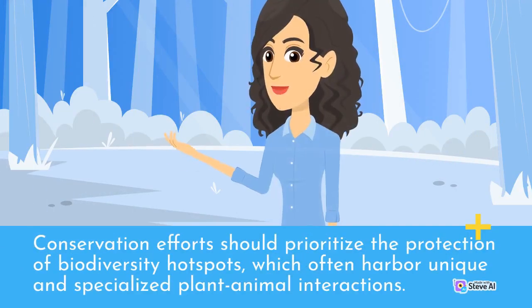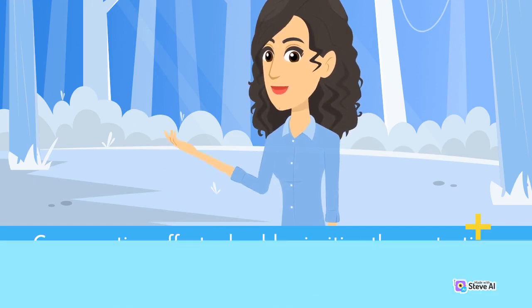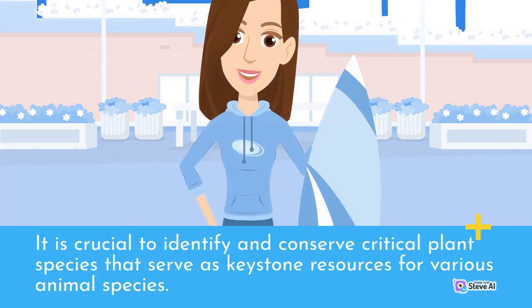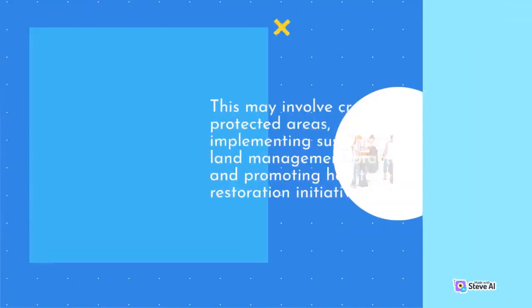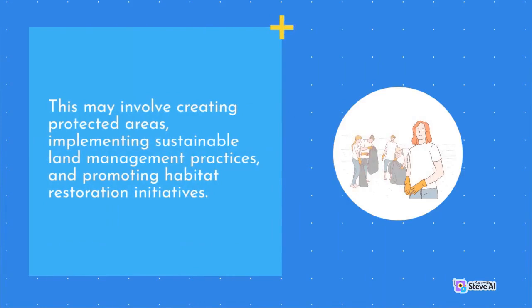Conservation efforts should prioritize the protection of biodiversity hotspots, which often harbor unique and specialized plant-animal interactions. It is crucial to identify and conserve critical plant species that serve as keystone resources for various animal species. This may involve creating protected areas, implementing sustainable land management practices, and promoting habitat restoration initiatives.